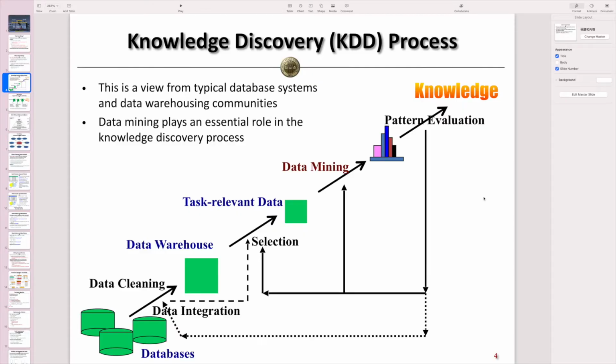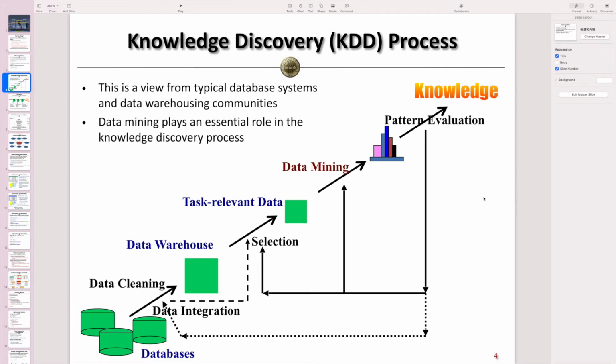And this page will show the basic process of data mining from real world data. The data mining community is composed of people from different areas, covering database systems, machine learning, pattern recognition, as well as statistics. On this page, we show you the data mining process from the typical view of database system as well as data warehousing communities. So this is the perspective of database people, how they treat the data mining process.